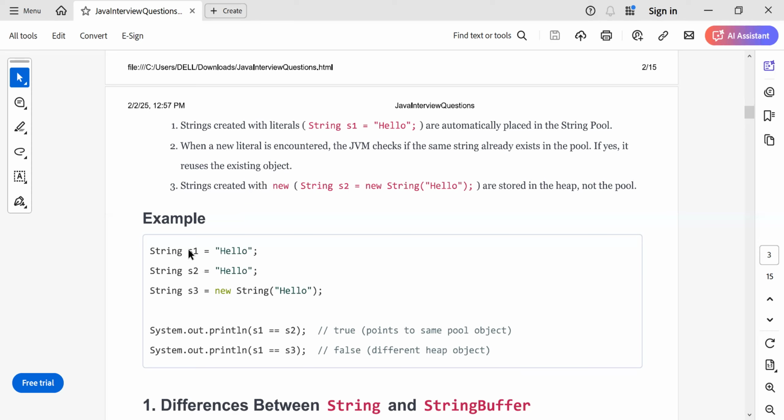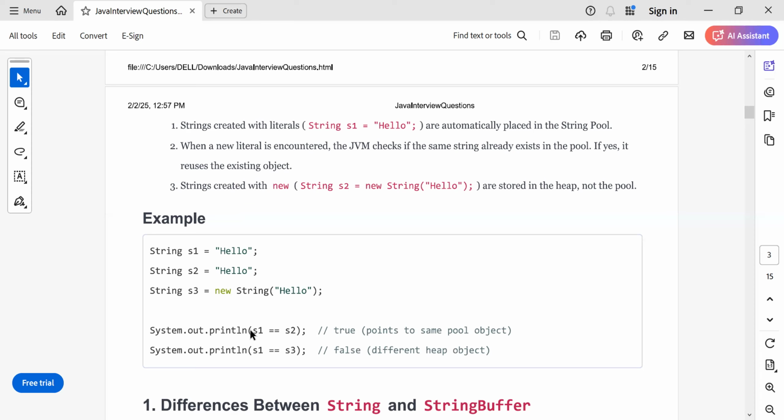Now, if you try to compare s1 and s2, and we know these two objects are created in the string pool, so when you compare s1 == s2, both are referring to the same object, and hence the output will be true. Now, when you compare s1 with s3, the output will be false. Why? Because s1 is created in your string pool and s3 is created in your heap, and the two references are referring to different objects, one in the string pool and one in the heap.